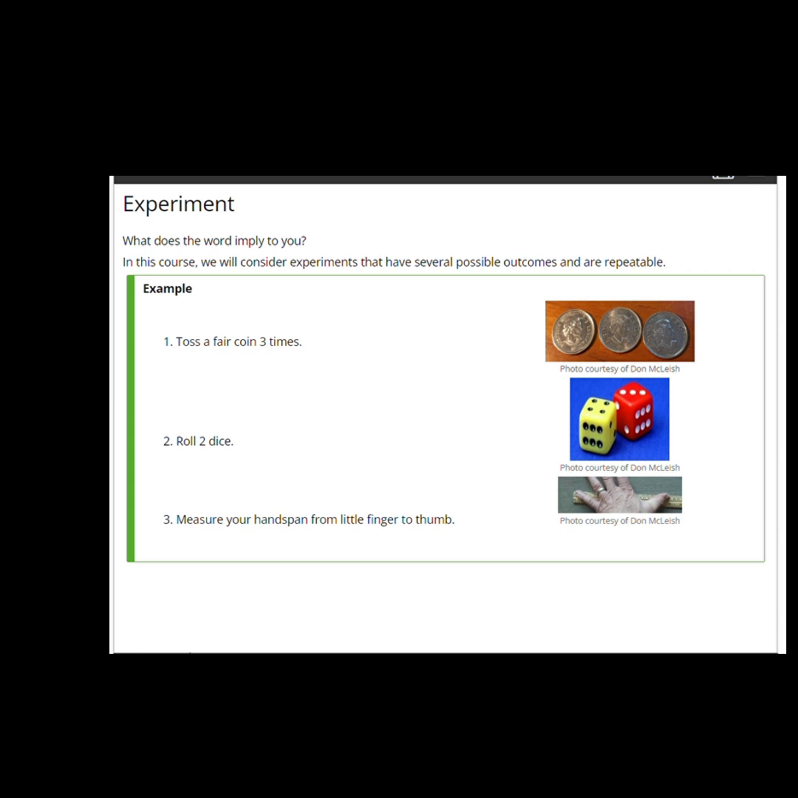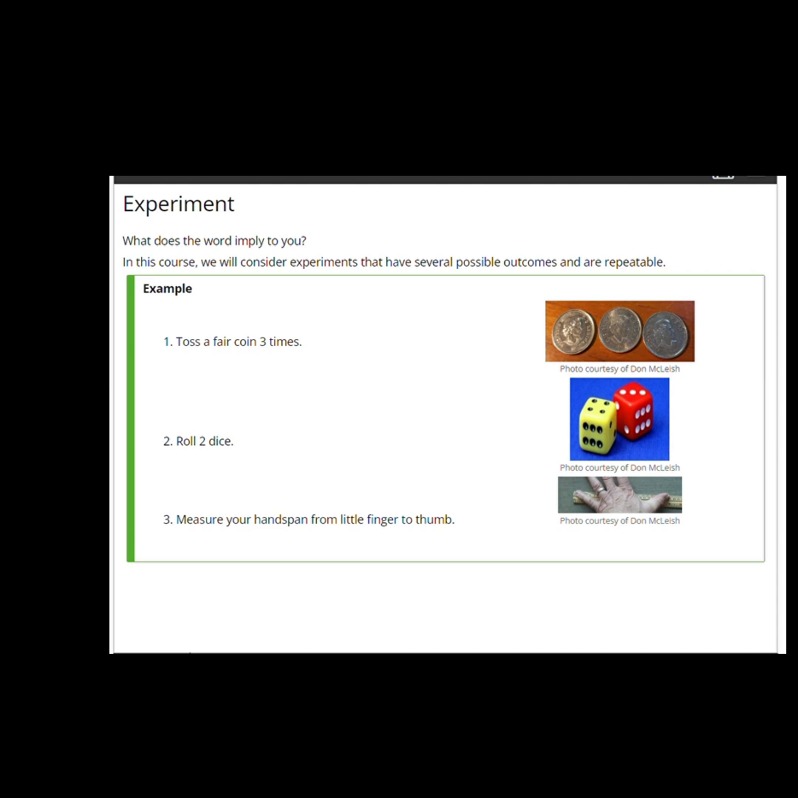In this course, we'll consider so-called random experiments. These are experiments that may have several different possible outcomes and are repeatable. So, for example, I can toss a coin 3 times. That's an example of a random experiment. The possible outcomes are things like 3 heads in a row, or 2 heads followed by a tails, and so on. In fact, there are 8 potential outcomes in this case.